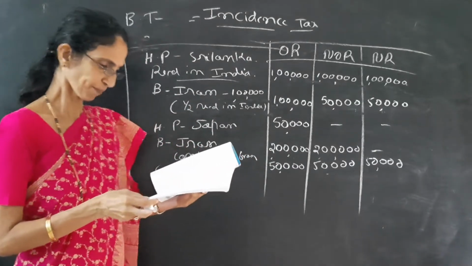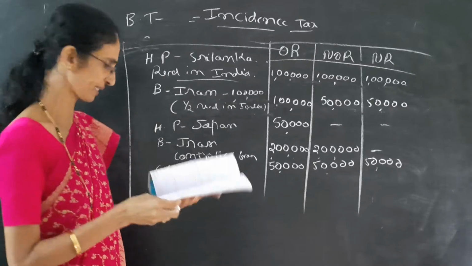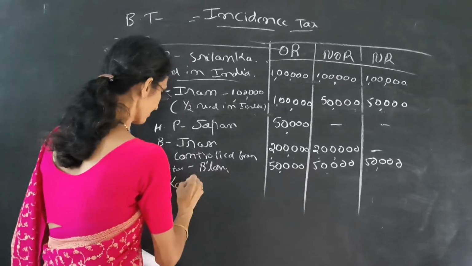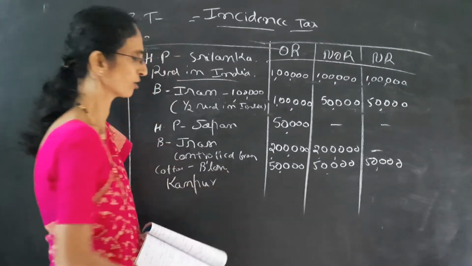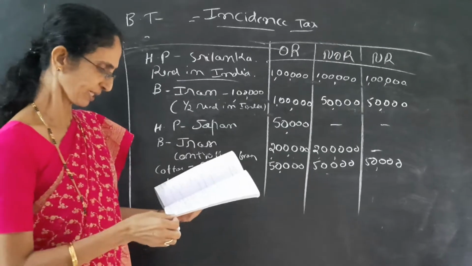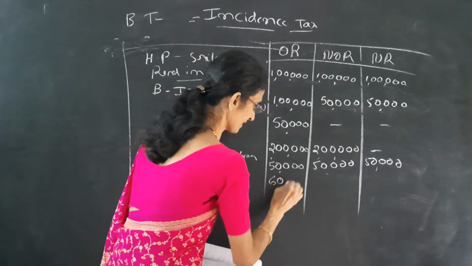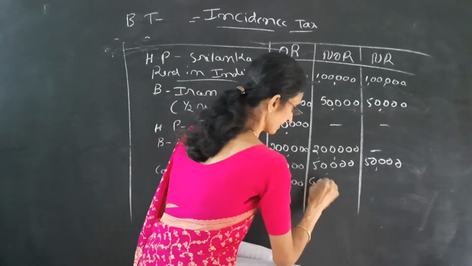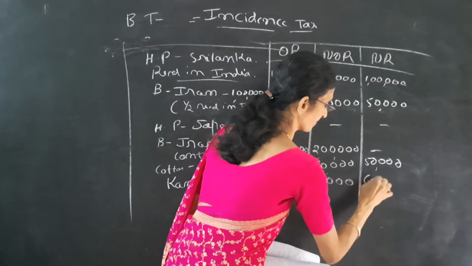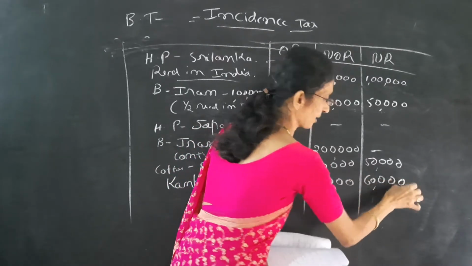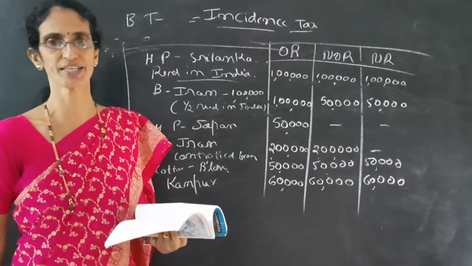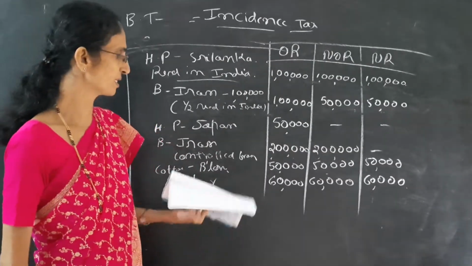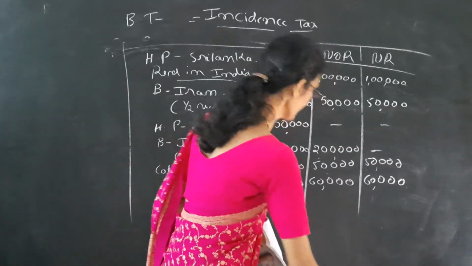Next one is profit earned from business in Kanpur. Business in Kanpur means India, so automatically 3 columns yes. So we have to write 60,000, 60,000, 60,000 in 3 columns. Kanpur is in India, so 3 columns yes: 60,000, 60,000, 60,000.